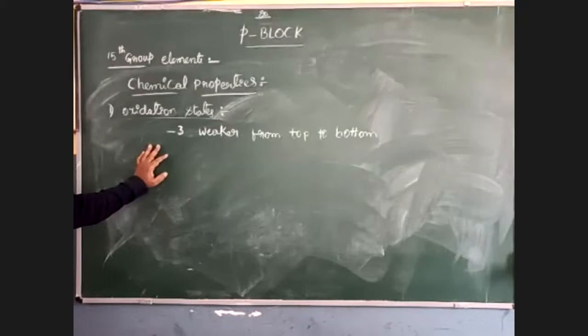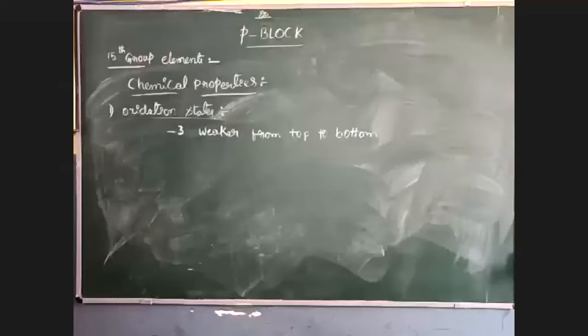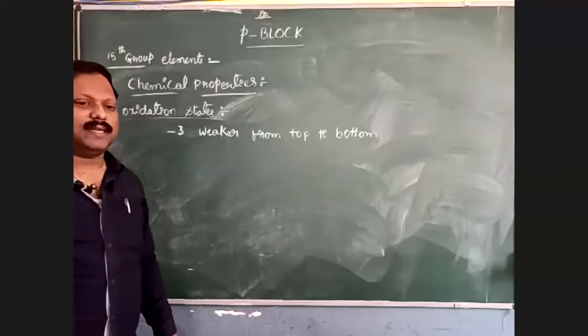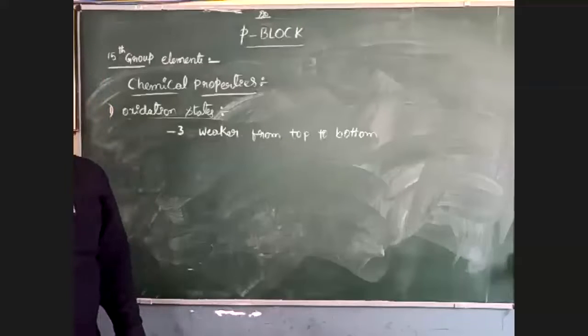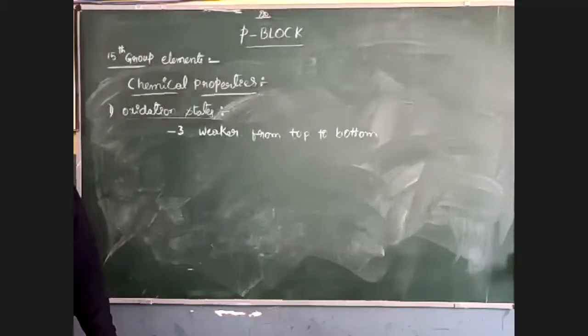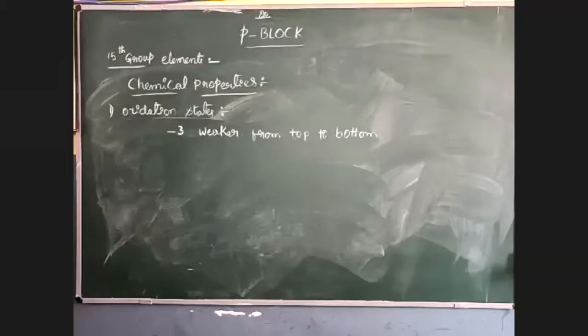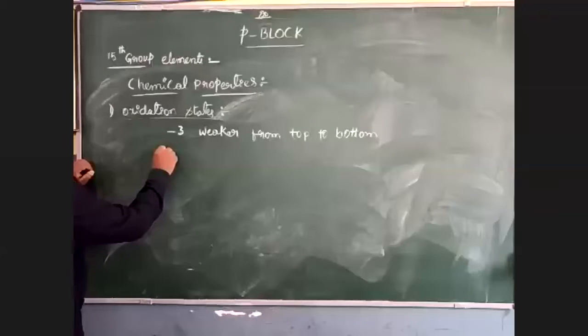Nitrogen and phosphorus commonly show the -3 oxidation state, but metalloids like arsenic and antimony are not ready to show it, and bismuth doesn't show the -3 oxidation state. Then come to the +5 oxidation state.